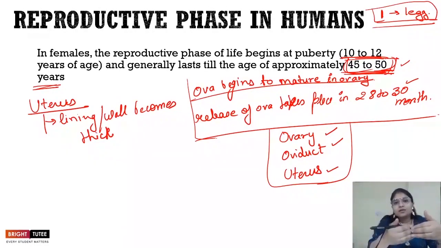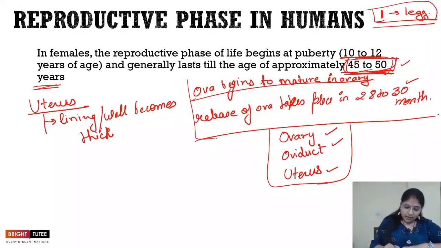Why is it necessary? So that when the embryo gets embedded into the uterus, all the blood capillaries are already developed so that the embryo may receive enough nutrition and support, right? So the uterus develops such that it is able to receive the embryo after the fertilization.